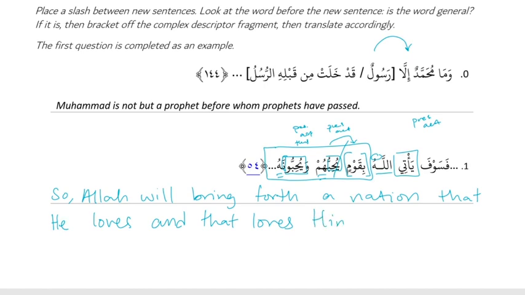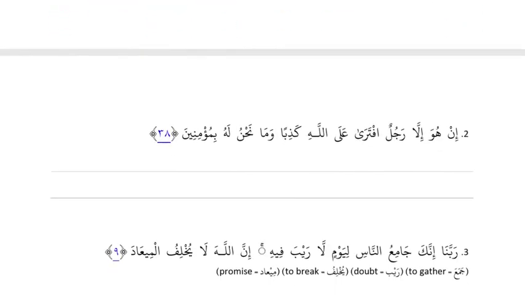Good. Okay, number 2. إن هو إلا رجل افترى على الله كذبا وما نحن له بمؤمنين. All right, so in an illa is one of the templates. Right. So we just hide them and label the sentence normally. So it's an is sentence. Right. Huwa rajulun. It's just general followed by specific. So that's where, specific followed by general. Yeah. That's where we would put our break.